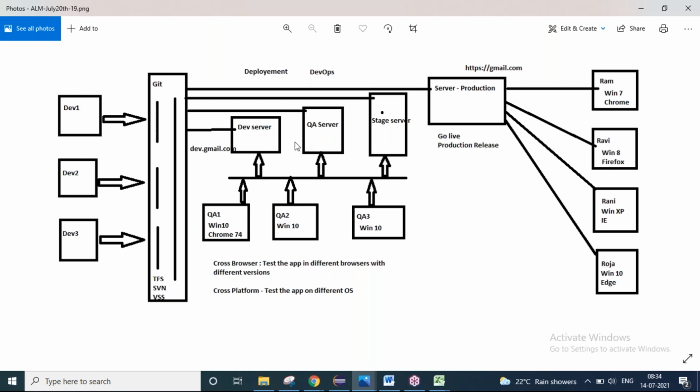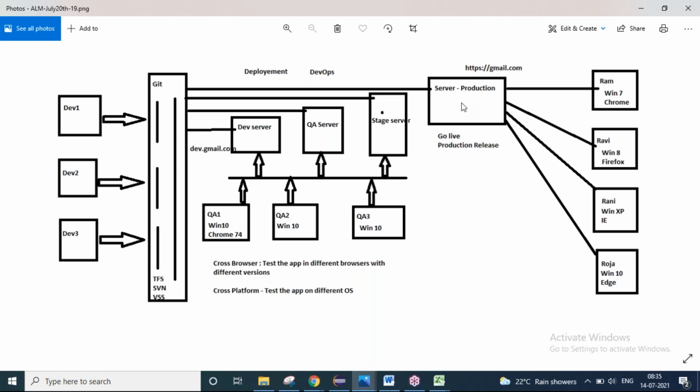You tested your application thoroughly on your lower environments. Lower environments like the dev server, QA server, and stage server, we call them lower environments, right? Once the QA team certifies it on the lower environments, it goes to the production server. The code which was thoroughly tested by the manual team goes to the production server.